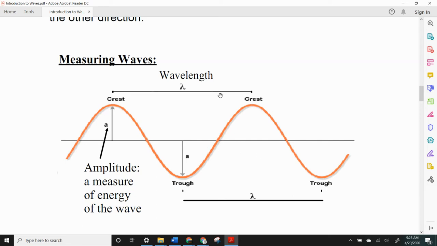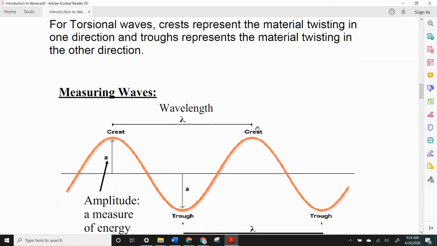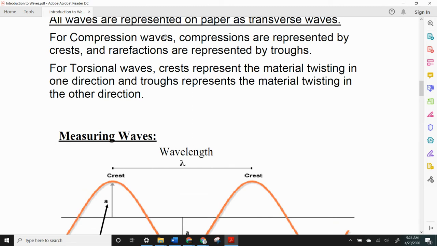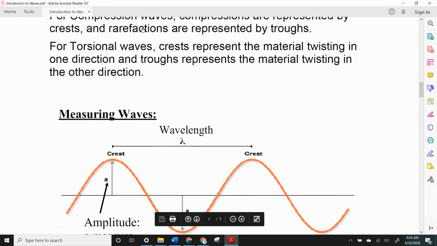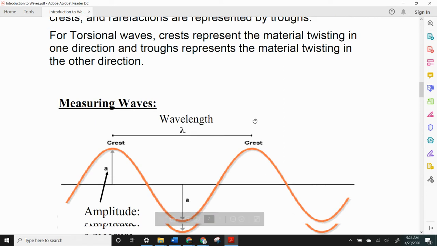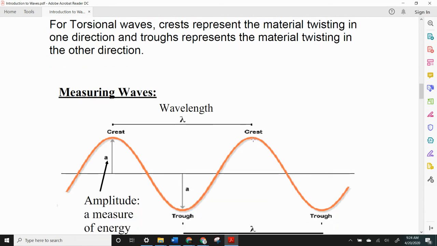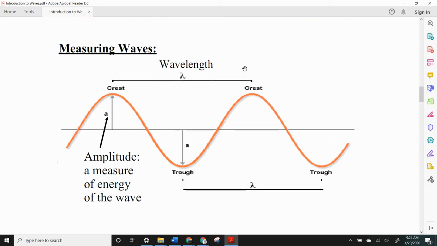All right, so regardless of what kind of wave we're actually talking about, on paper we'd always draw it this way. The crests for a compression wave just represent the parts of that material that are compressed, and the troughs represent parts that are rarefied, in other words, stretched out. For torsional waves, the crest would represent the material twisting one way, and the trough would represent the material twisting the other way. Now, that gives us a common language in 2 dimensions on paper to be able to draw